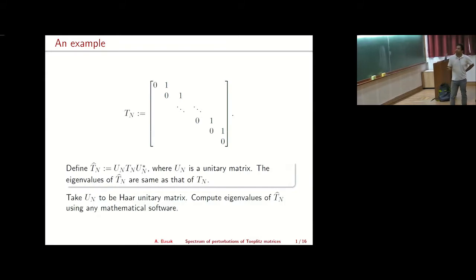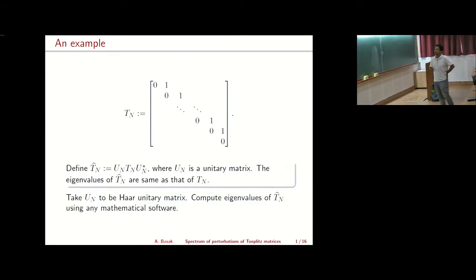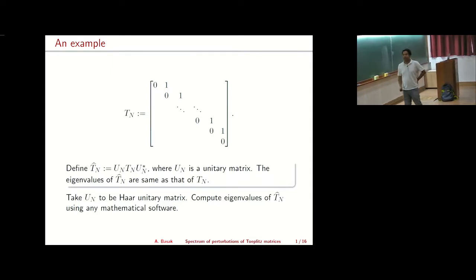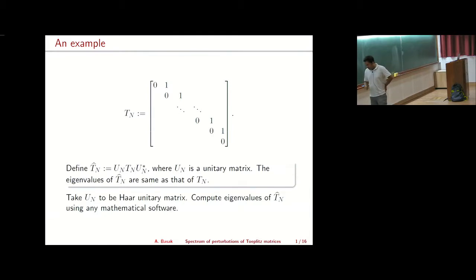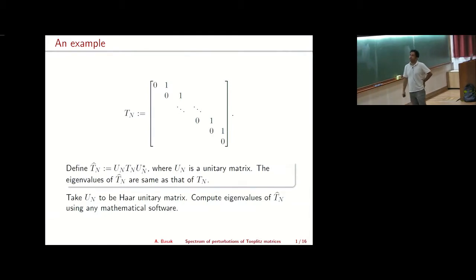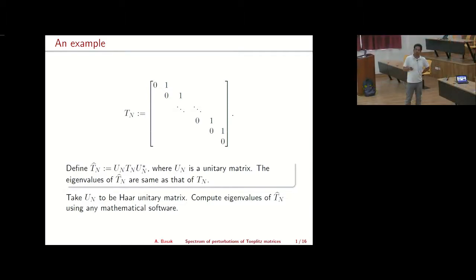You start with this very simple matrix. You have zeros on the diagonal and 1 on the first super diagonal, and the rest of the entries are all 0. Since this is an upper triangular matrix with zeros on its diagonal, we know that all its eigenvalues have to be 0. Now suppose I conjugate this matrix by a unitary matrix on the left and its complex conjugate transpose on the right. I define Tn hat as Un Tn Un star, where Un is a unitary matrix. Then we know that the eigenvalues of Tn hat are the same as those of Tn.